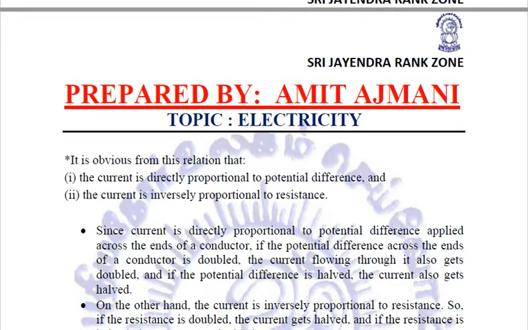Now when we relate this relation V = IR from Ohm's law, we can quite obviously relate that the current is directly proportional to the potential difference. But the current is inversely proportional to resistance. These are the two things that we may conclude looking at the equation of Ohm's law.